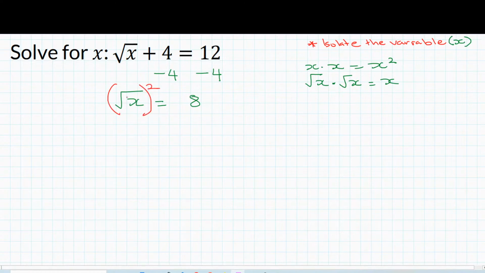Whenever you have a square root, in order to remove it, you square the term or the variable. And because you squared this right here, you're also going to square this. Now let me just